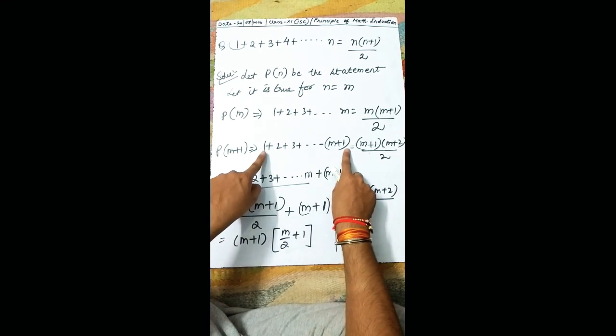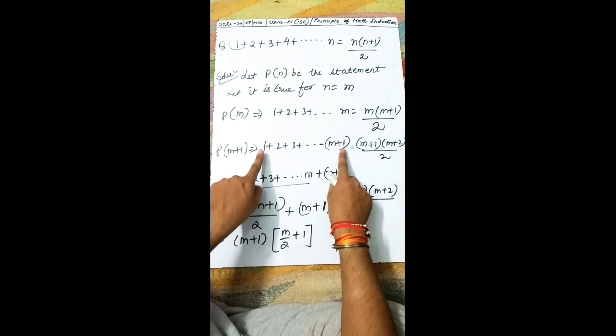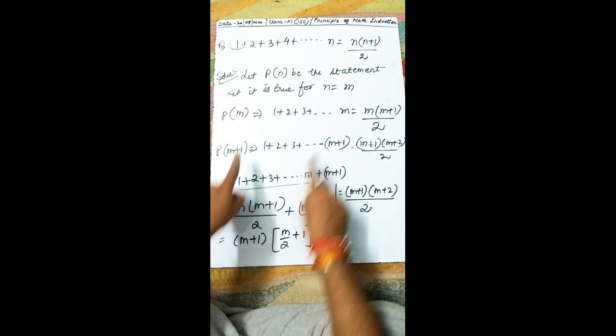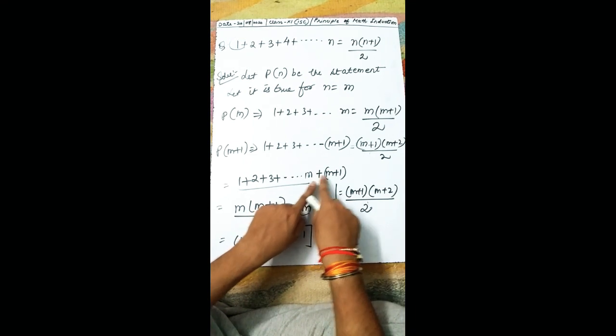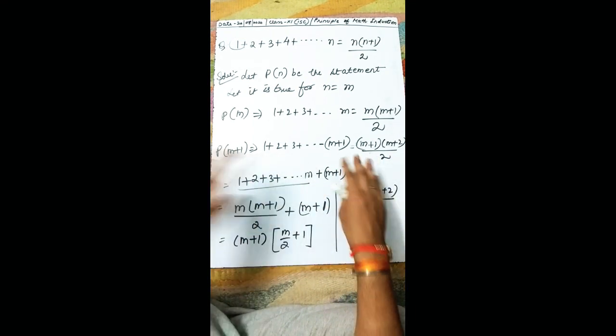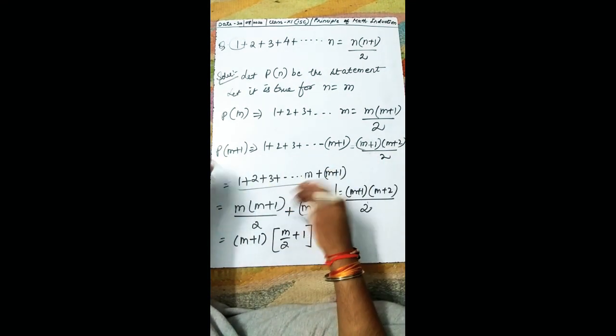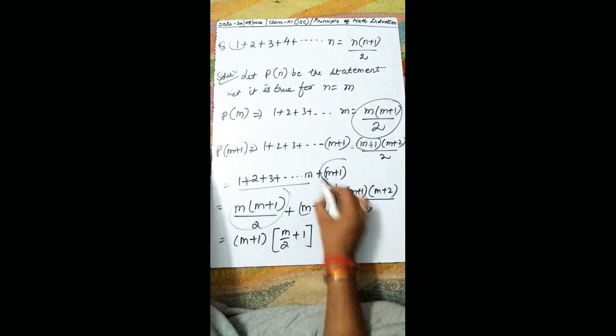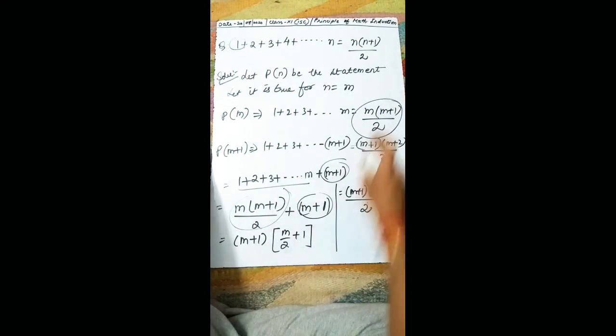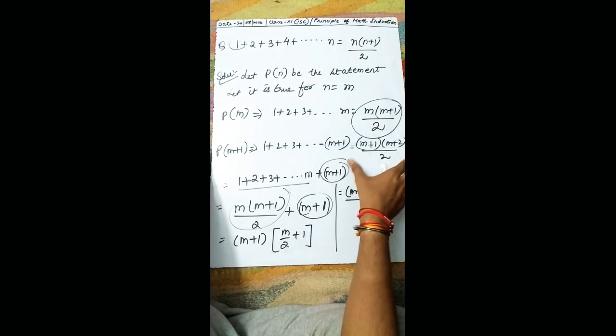Take this one, that means the LHS of this statement here. In this step you just write 1 plus 2 plus 3 and so on up to its predecessor m, plus m plus 1. Even if you don't write, you just understand one thing. You need to add this one here and this one. That means this one and this one. You add and get this one.